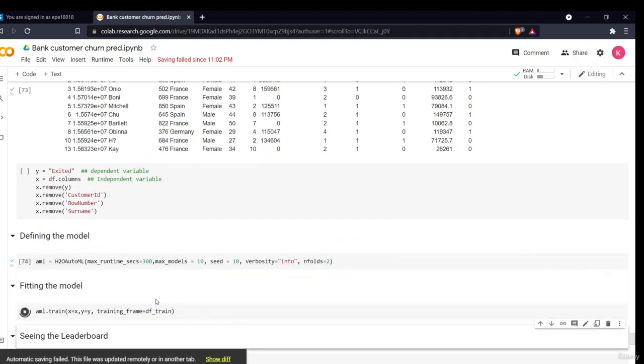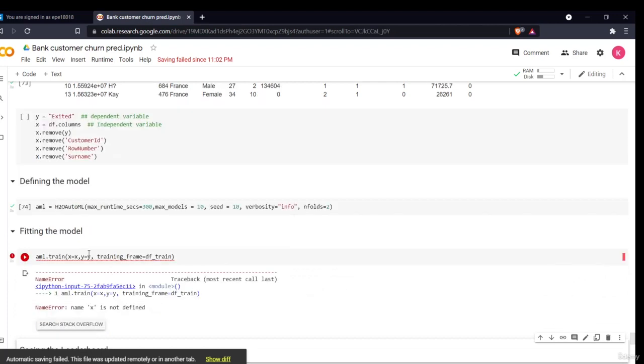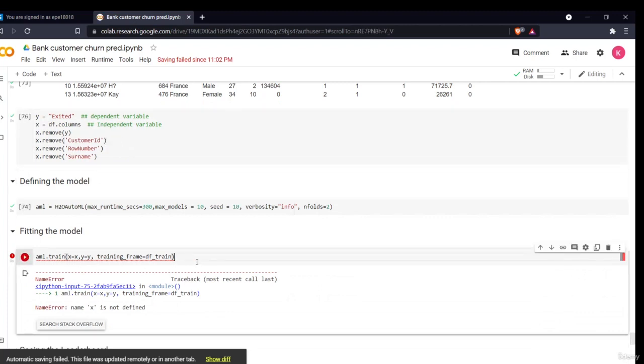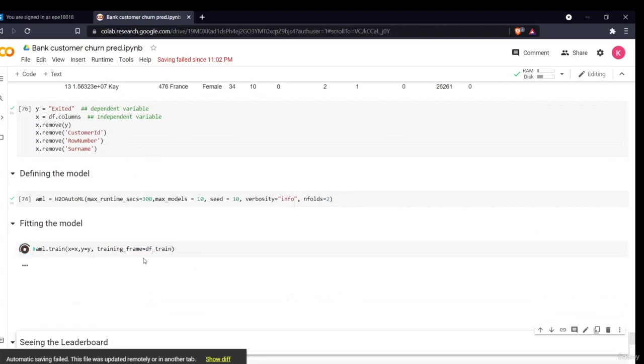It should take a minute or two. Okay, it's saying x is not defined. I have not executed it, sorry. So now I'll train it.